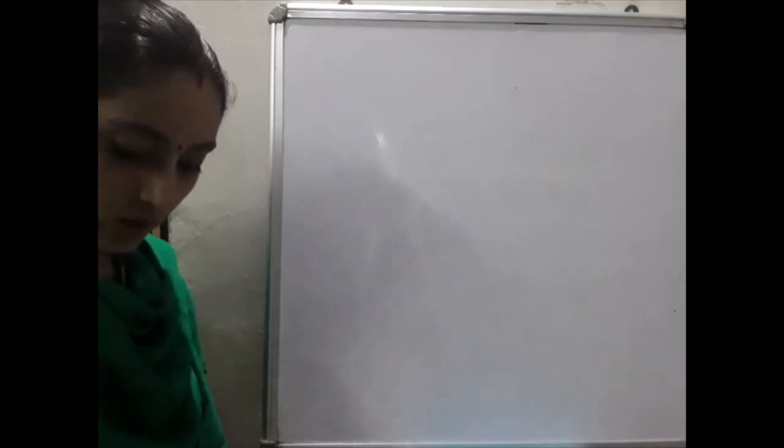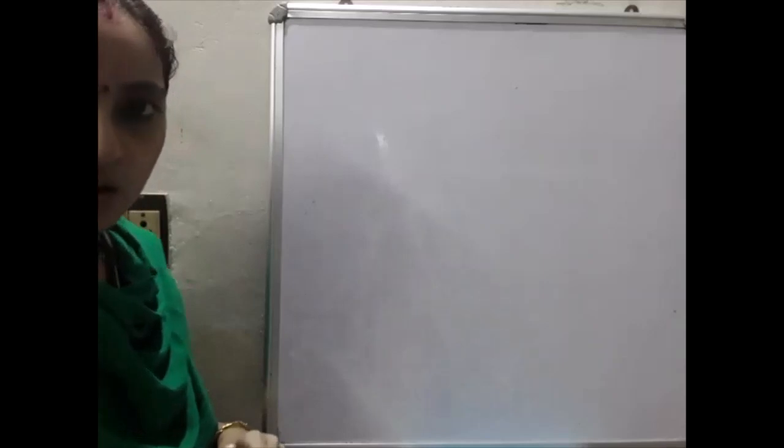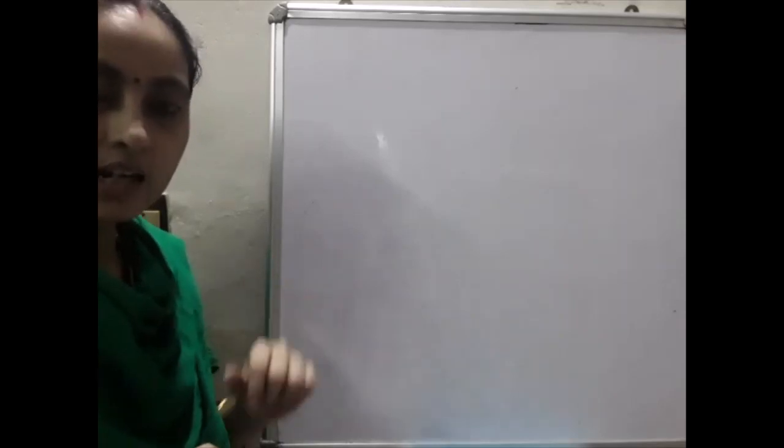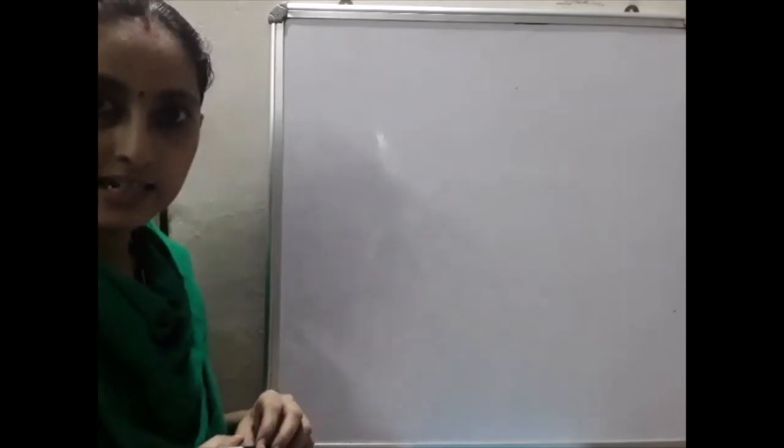If the figure is not given, you have to draw the figure. Sometimes this question may be asked in this way also: the angle around a point is 360 degrees. That also you have to write.